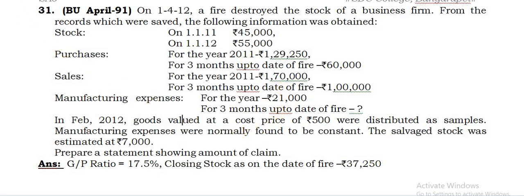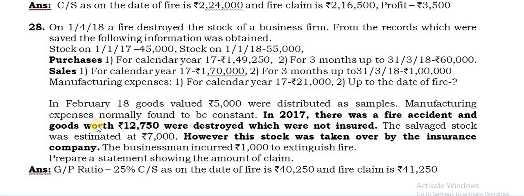The only change is that in question number 28, you can find this one sentence was given. What is that? In 2017, there was a fire accident and goods worth rupees 12,750 were destroyed, which were not insured.